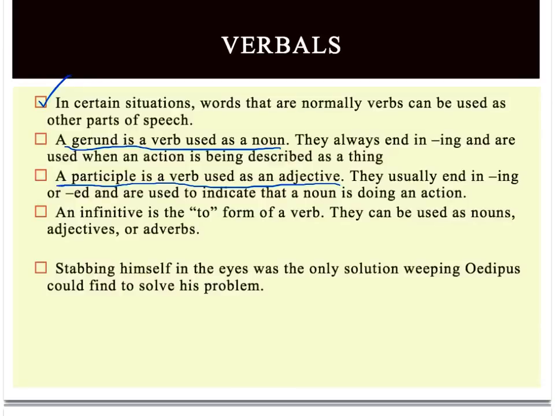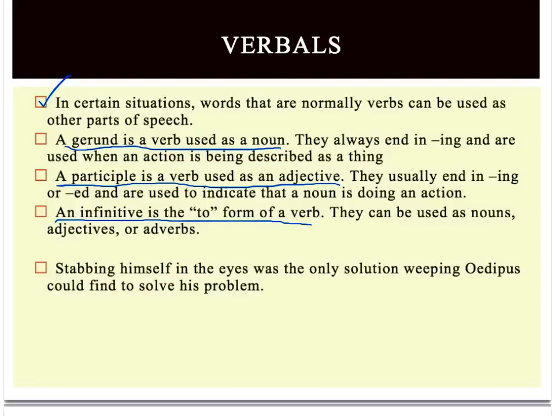The last kind of verbal is the infinitive. The infinitive is the to form of a verb, and we can actually use them as three different parts of speech. You could use an infinitive as a noun, as an adjective, or as an adverb. So if you said, to learn is the best part of school, that's an infinitive being used as a noun, right? So let's look at this example sentence.